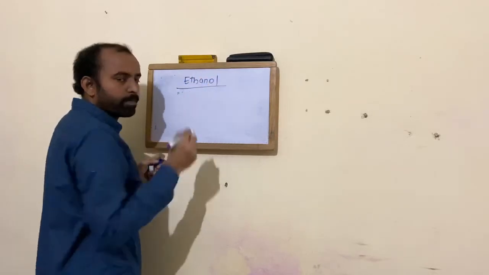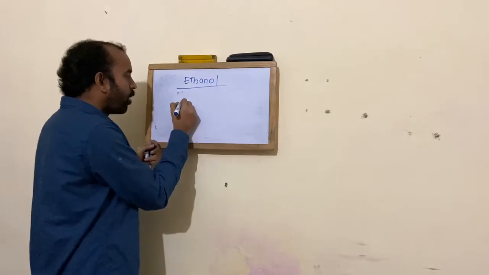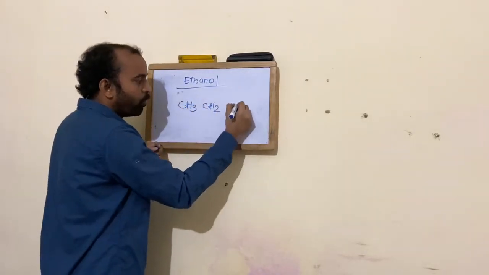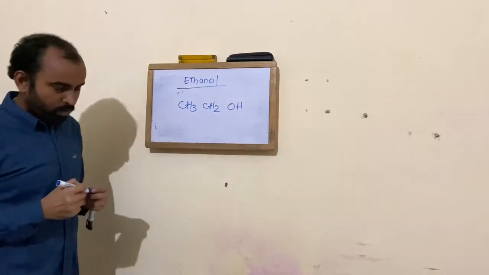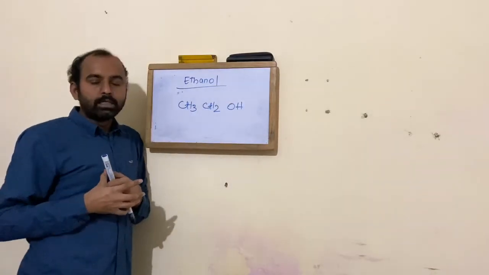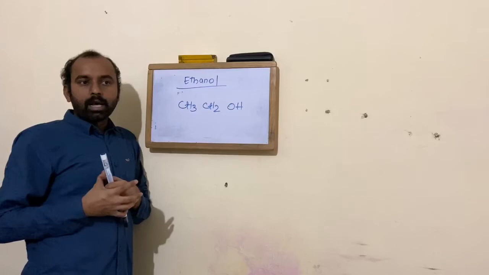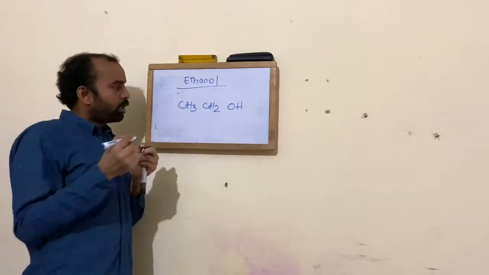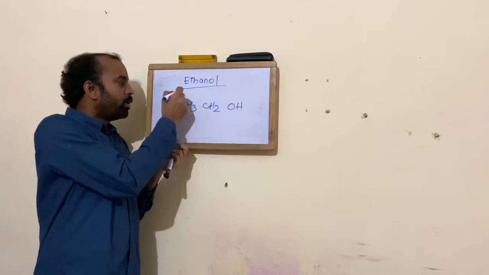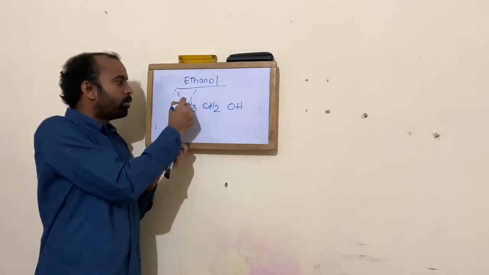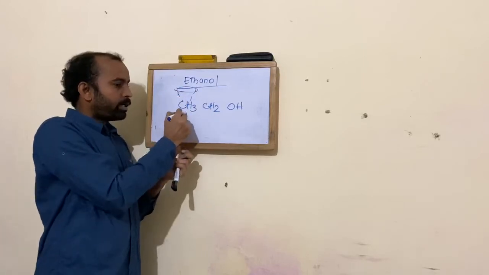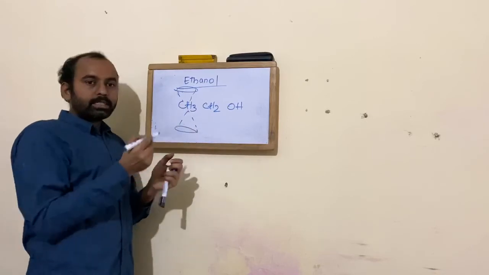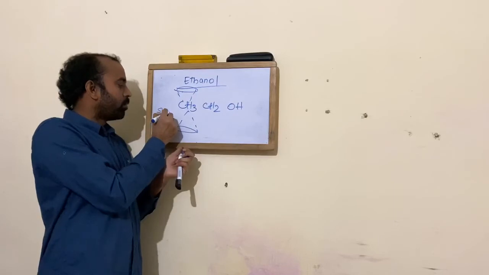So here in the ethanol, let me draw the structure CH3, CH2, OH. Now there are two concepts here, that is shielding and deshielding. What is meant by shielding is, suppose you have a molecule, the electron cloud on the molecule creates a secondary magnetic field.